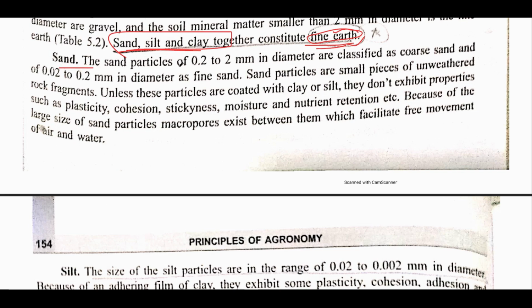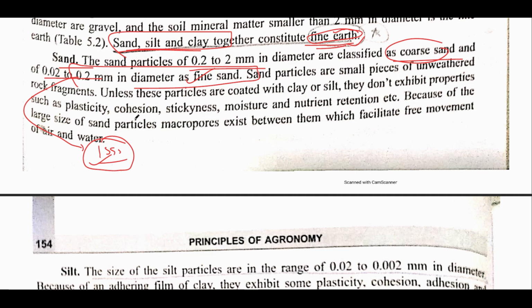Everyone knows that a sand particle has a diameter of about 0.02 to 2 mm, and is classified as coarse sand or fine sand. If it has a diameter of 0.2 to 2 mm, it is coarse sand, while if it has a diameter of 0.02 to 0.2 mm, it is known as fine sand. There is only a difference of decimal. This classification of coarse sand and fine sand is based on ISSS, the International Society of Soil Science. The classification was given by them.